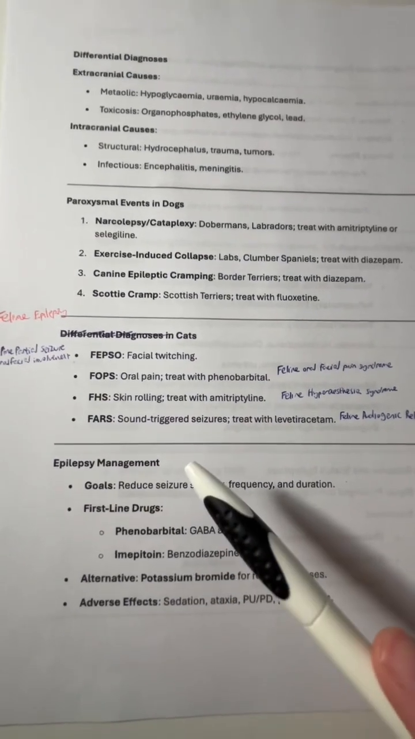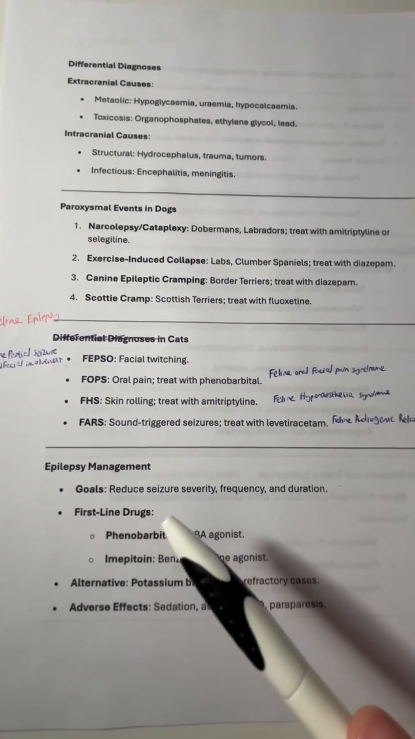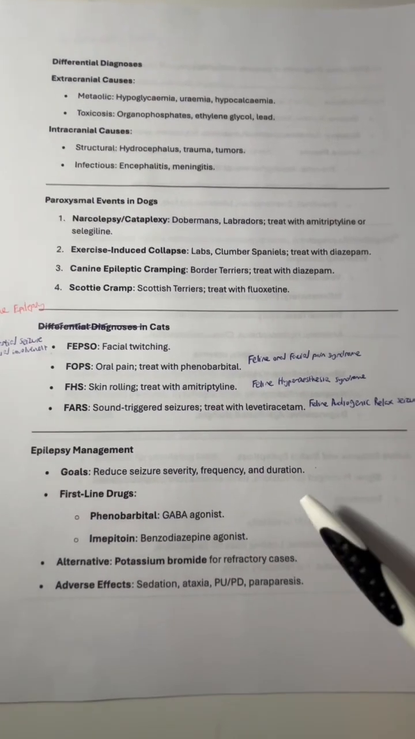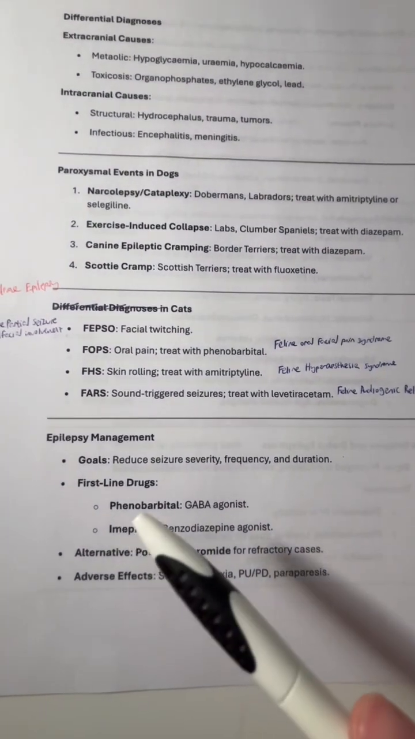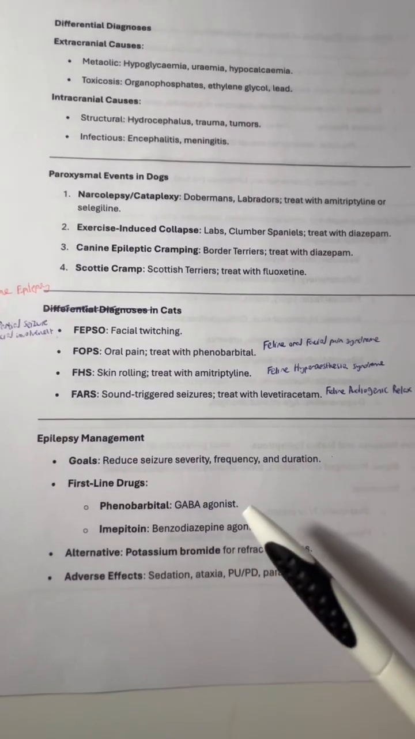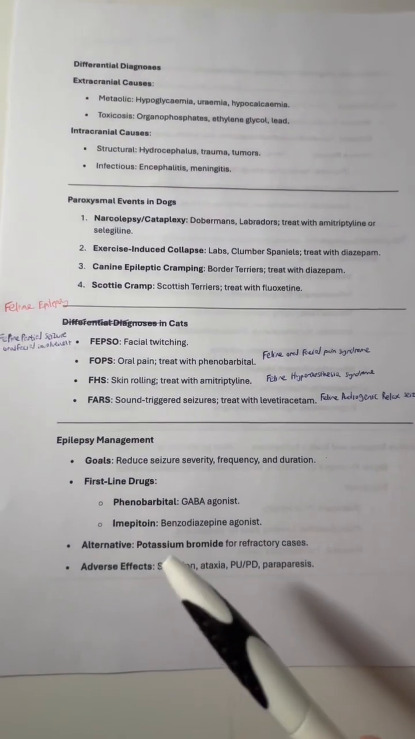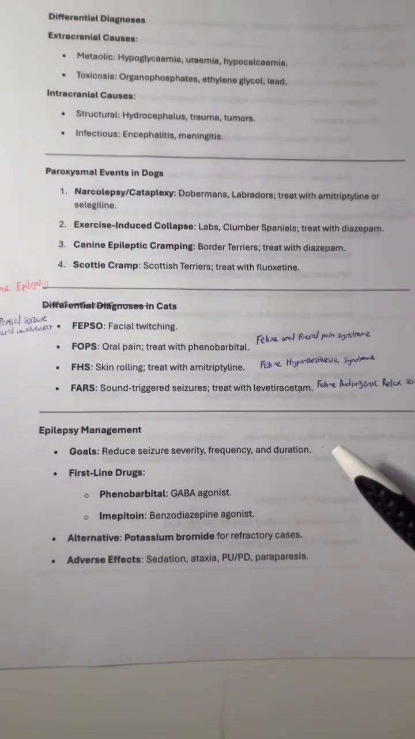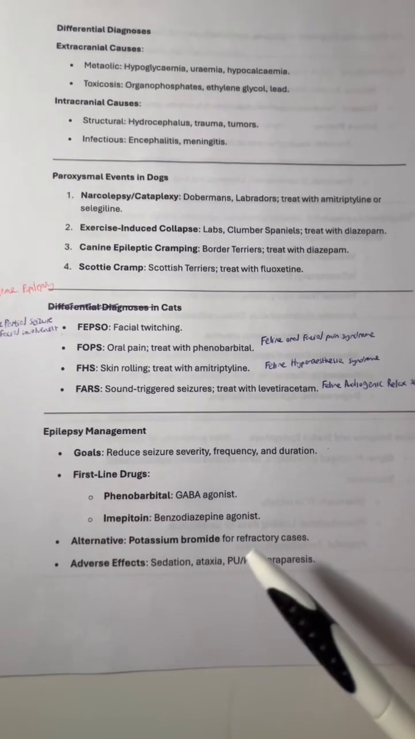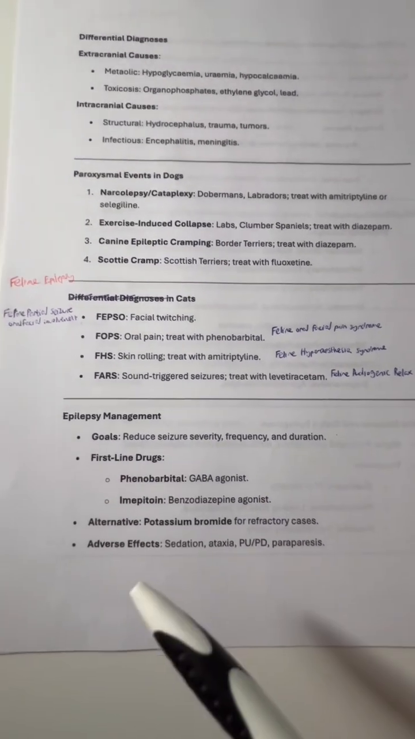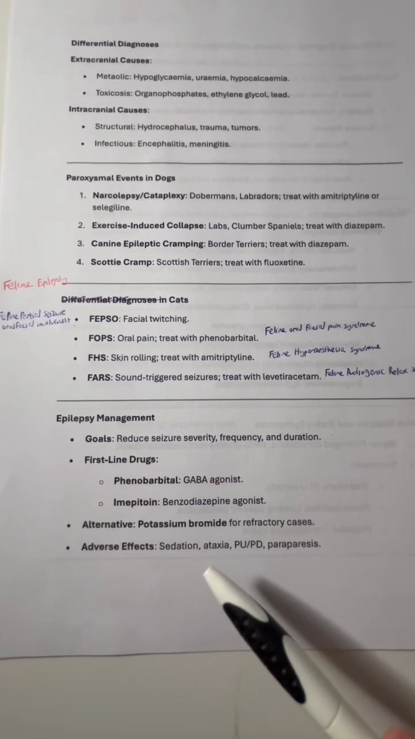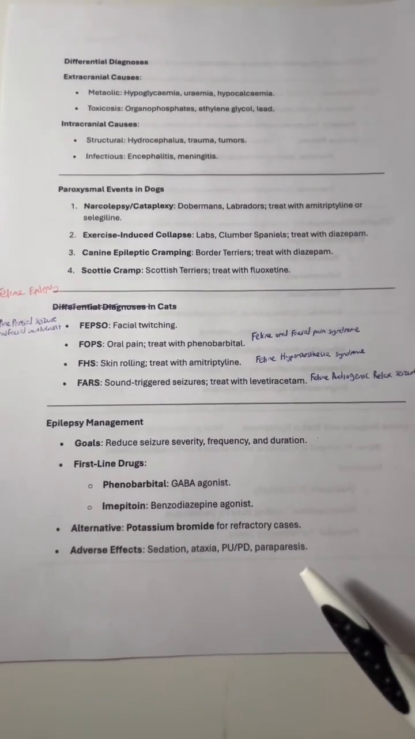For epilepsy management, the goals are to reduce seizure severity, frequency, and duration. The first-line drugs are phenobarbital, which is a GABA agonist, and imepitoin, which is a benzodiazepine agonist. You can give potassium bromide for refractory cases, but the adverse effects of these drugs can be sedation, ataxia, polyuria, polydipsia, and paraparesis.